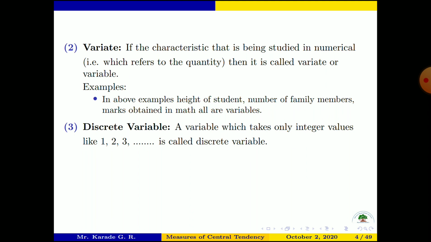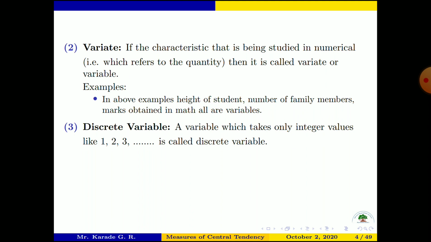In the above example, we considered a population of 100 students in a class. We measure the height of each student. If I measure in feet, then some students have a height of 5 foot 2 inch, 5.2, 5.6, or 6.3, 4.5, 4.9.